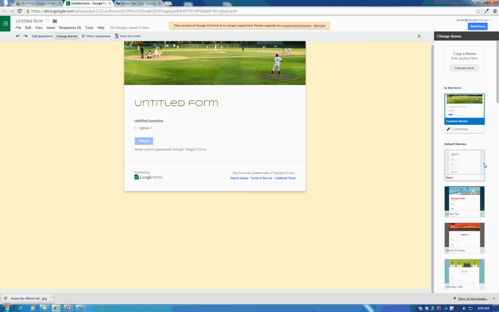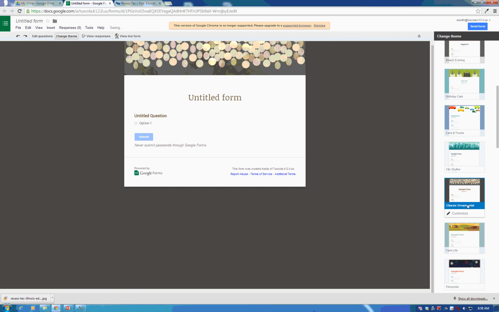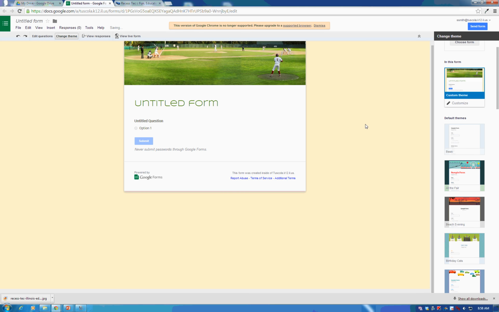If you decide that you want to just use one of the basic ones, you absolutely can do that. We'll change it right back. So just know that you have a lot of play and wiggle room to make your form look exactly how you want it to look, to embed it in your website and make your site look really slick, or send it out into an email, or just post the link for people to be able to visit and fill out your form and have the theme look exactly like what you want to kind of correspond to the information you're gathering. So have fun, enjoy.